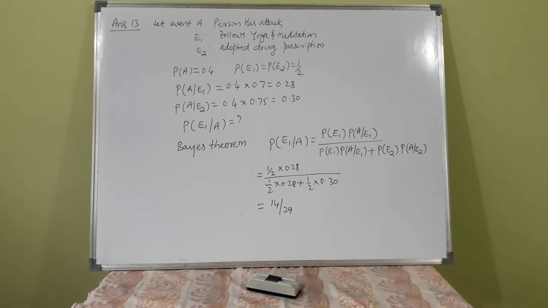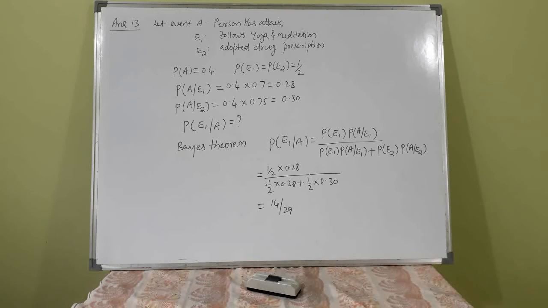I hope you understand the content. Let A be the event that a person has a heart attack. Event E1 is he follows yoga and meditation. E2: he adopted the drug prescription.